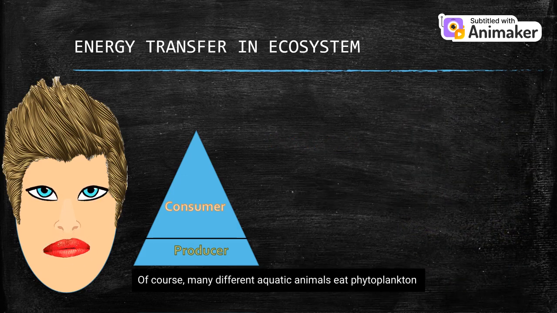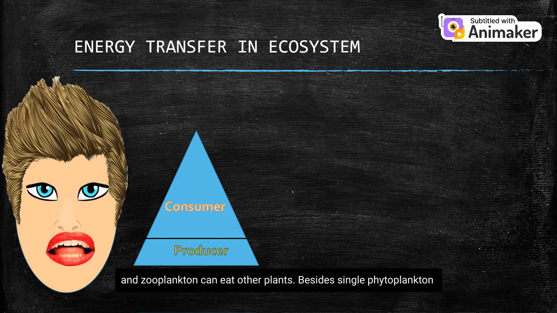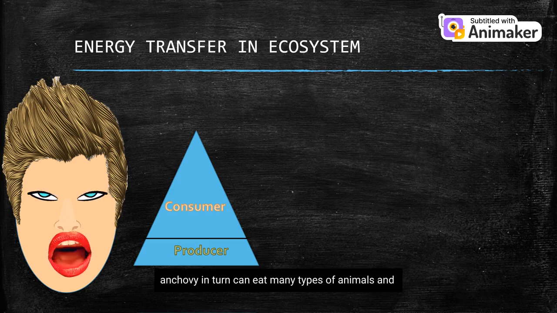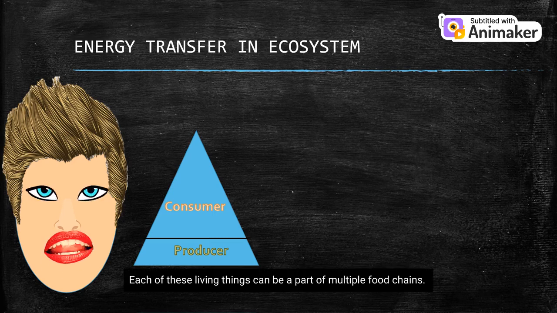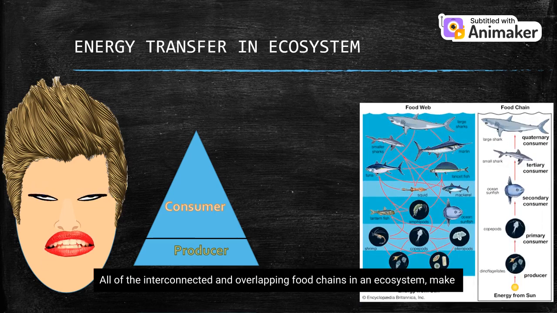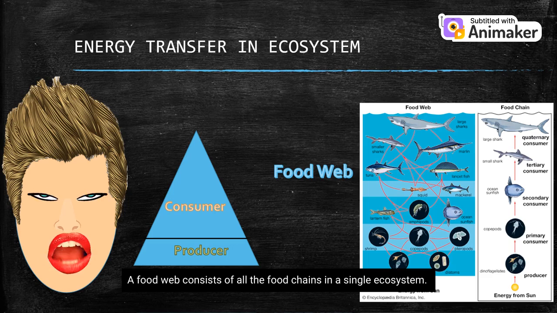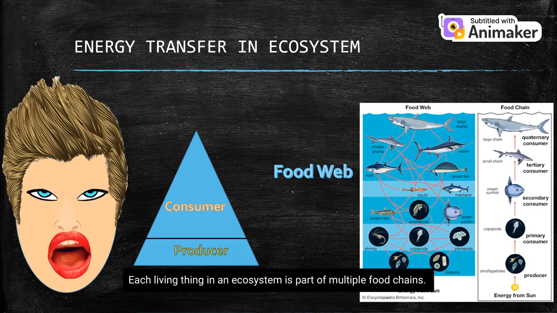Of course, many different aquatic animals eat phytoplankton, and zooplankton can eat other plants besides single phytoplankton species. Anchovy, in turn, can eat many types of animals and plants. Each of these living things can be a part of multiple food chains. All of the interconnected and overlapping food chains in an ecosystem make up a food web. A food web consists of all the food chains in a single ecosystem. Each living thing in an ecosystem is part of multiple food chains.